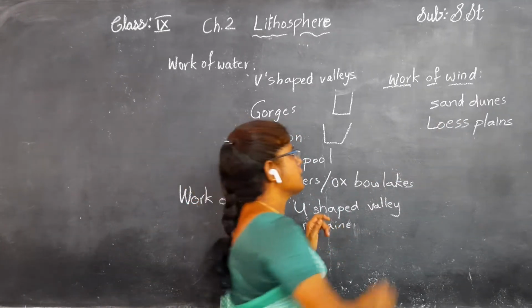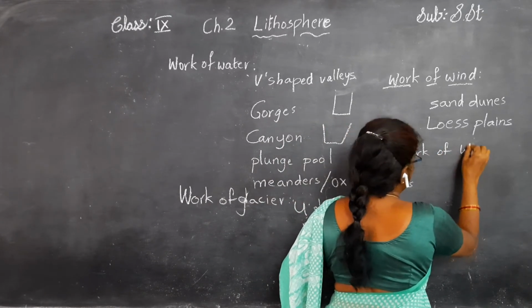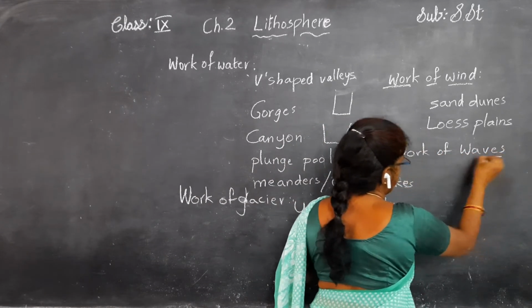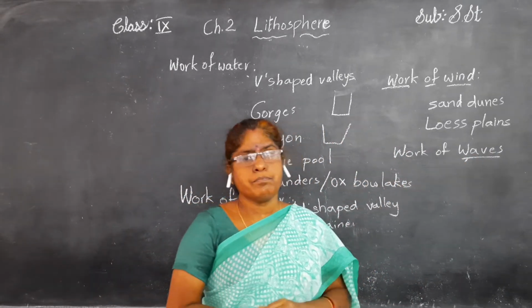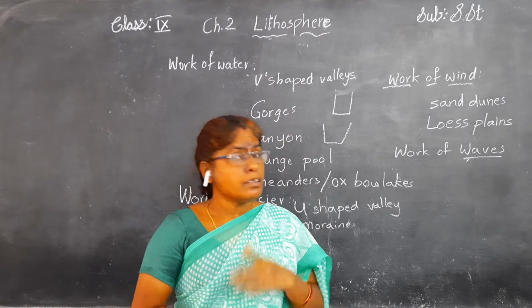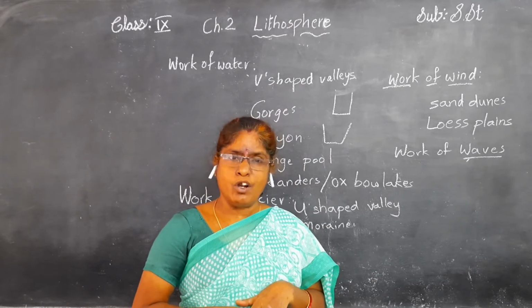Another agent is the work of waves. Where do we observe these waves? In the sea. By the waves, water has the capacity of uprooting the rocks also, we know.